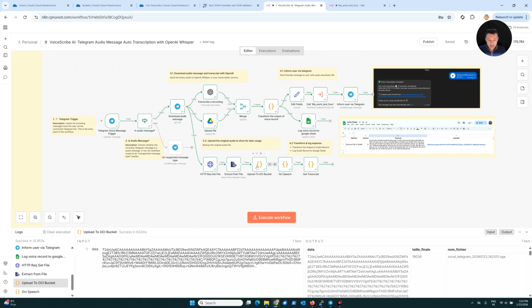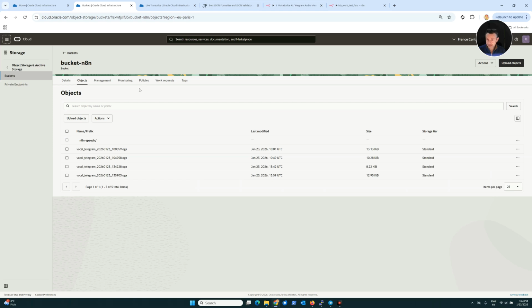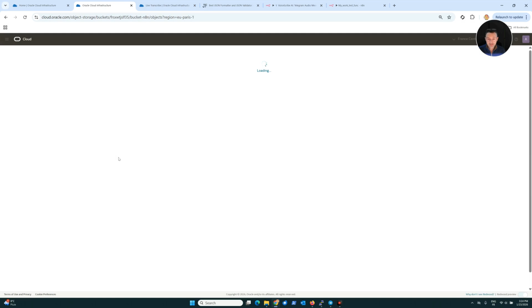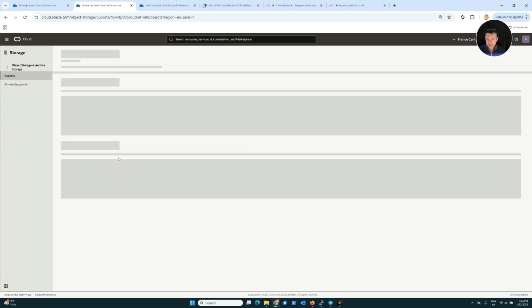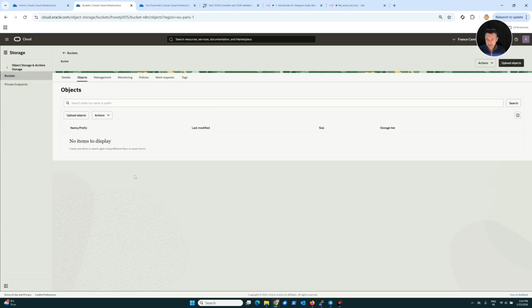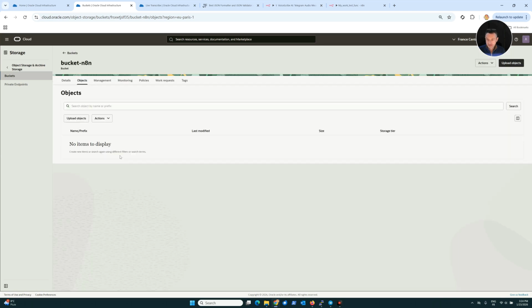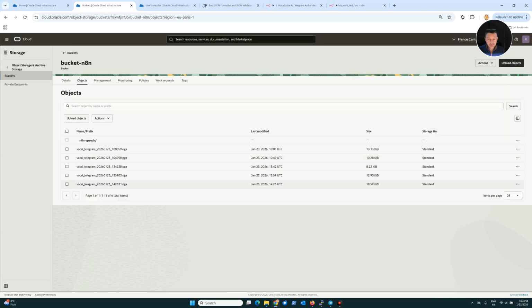On the second one, for the bottom workflow, I uploaded the file to a bucket, okay, here. So I can do a refresh. We can see another file here, okay. Then five files instead of 4 at start.